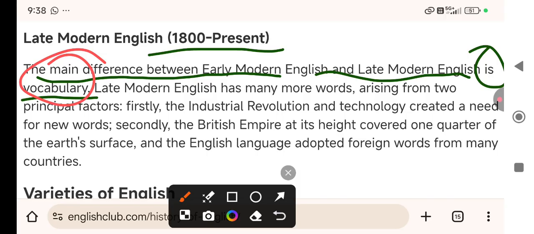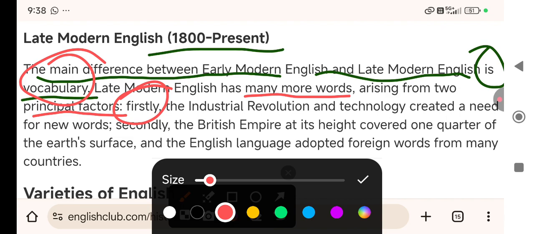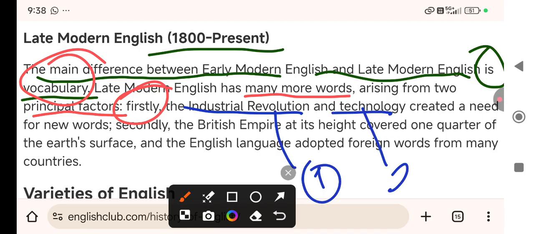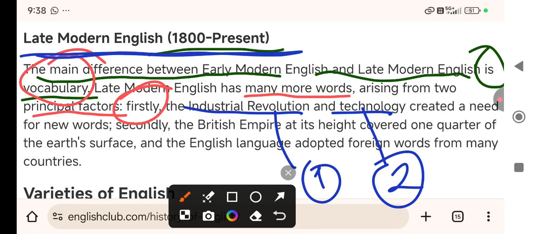Late modern English has many more words, arising from two principal factors. First is the Industrial Revolution, and the second one is technology. That's why early modern English changed into late modern English.